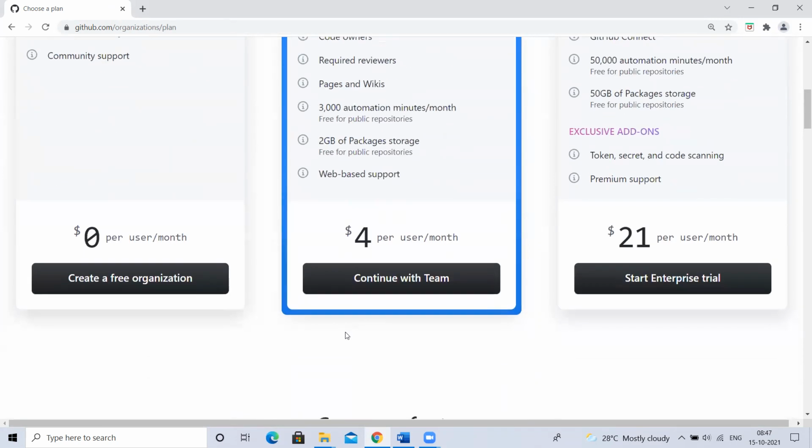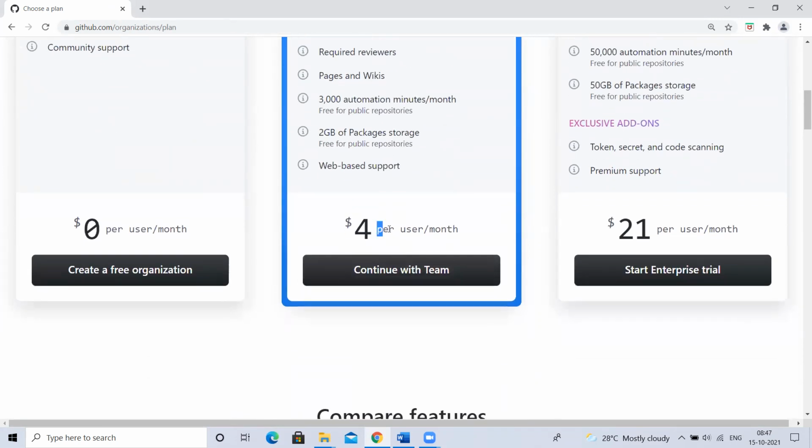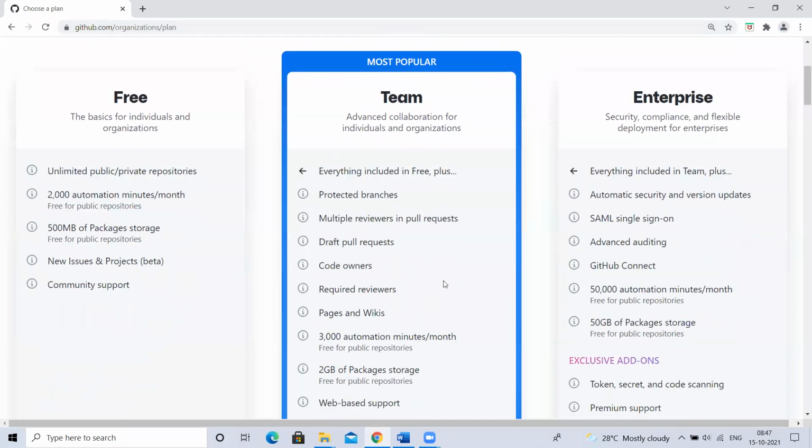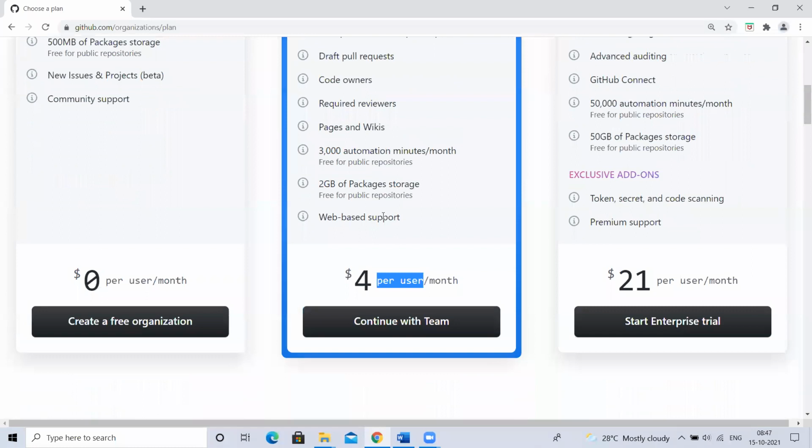They are going to charge $4 per user per month. If in total I have 10,000 users and I'm adding 1,000 users in this organization, for each user we have to pay $4 per month.